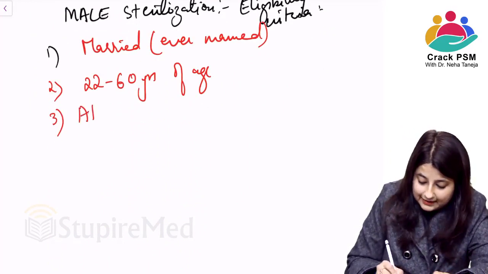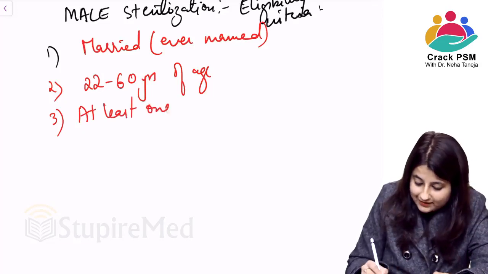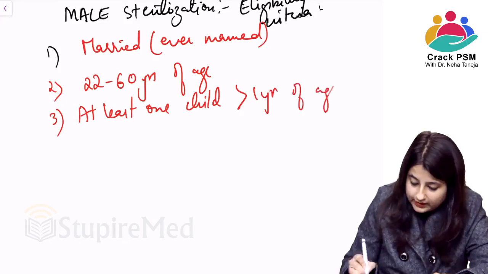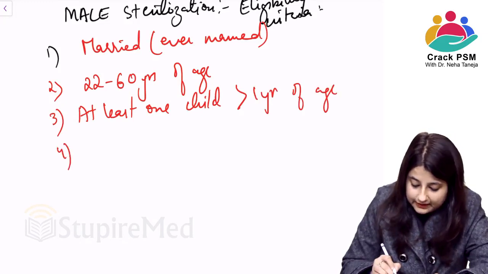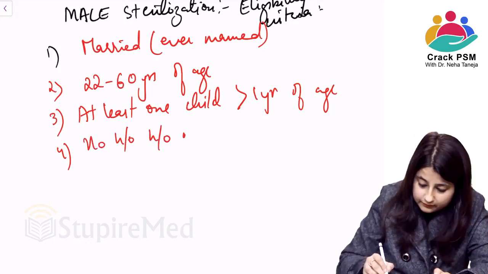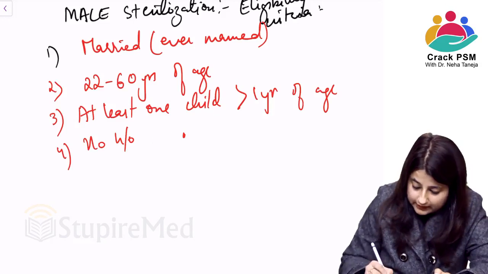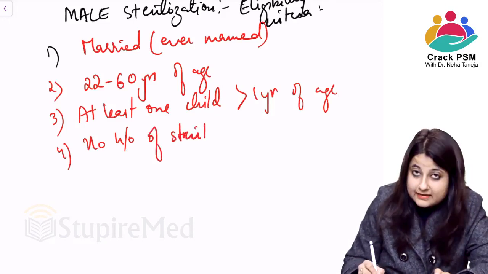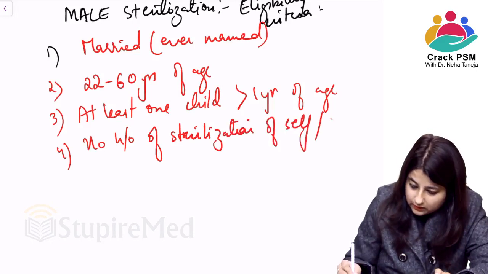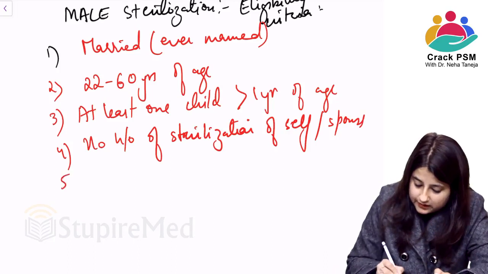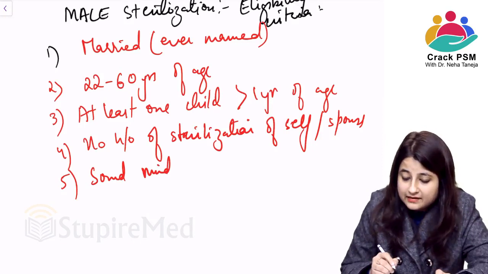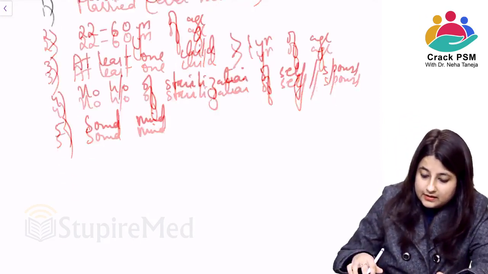Then it should be at least 1 child, same thing, more than 1 year of age. Same thing, no past history of sterilization, of self or spouse. And then of course sound mind, and if they are not of sound mind, then it needs to be certified by a psychiatrist or by a legal guardian.